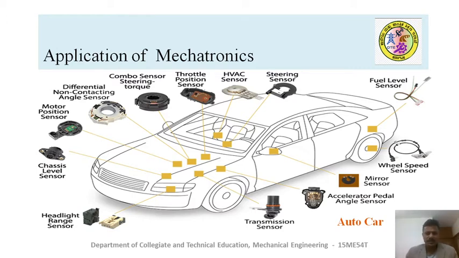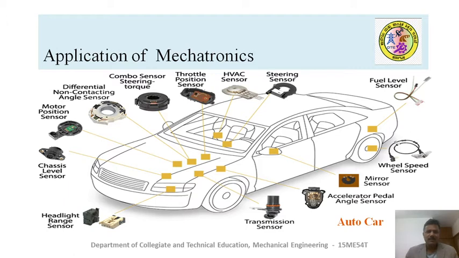They also check the chassis gap, fuel sensor, and other flow control sensors, and they use a microcontroller or microprocessor to control the entire functionality of the car mechanisms.